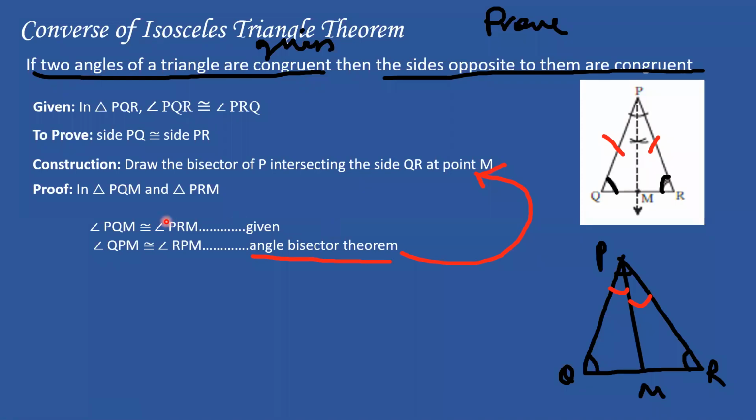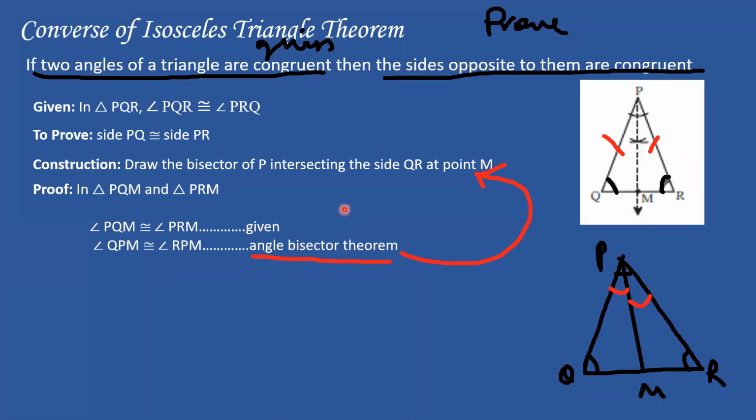So now I have two angles which are congruent. Now I need one side which is congruent. So what will be that side? Which will be that side which is congruent now? Suraj, go ahead. PQ or PR? All right. Suraj, how will PQ and PR be congruent now? We have to prove that they are congruent. There is one more side which is congruent. Actually, there are two more sides which are congruent in this.